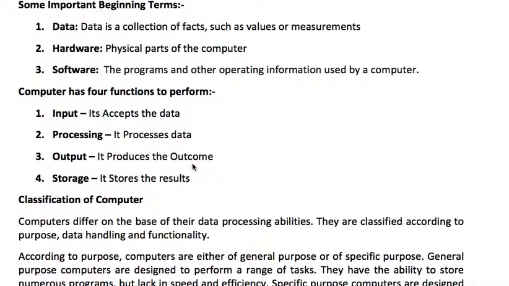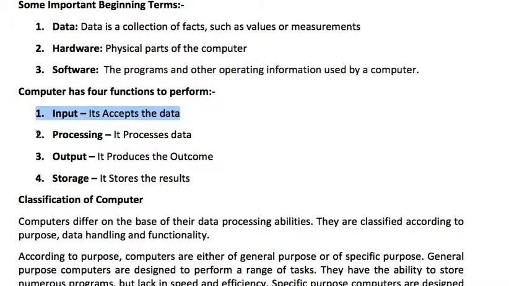What functions does it perform? Let us talk about this. First is input. Input is it accepts data. Input is given either through this keyboard, or copied from some outside source, or we download it through the internet, the data which is used as raw material for a computer.